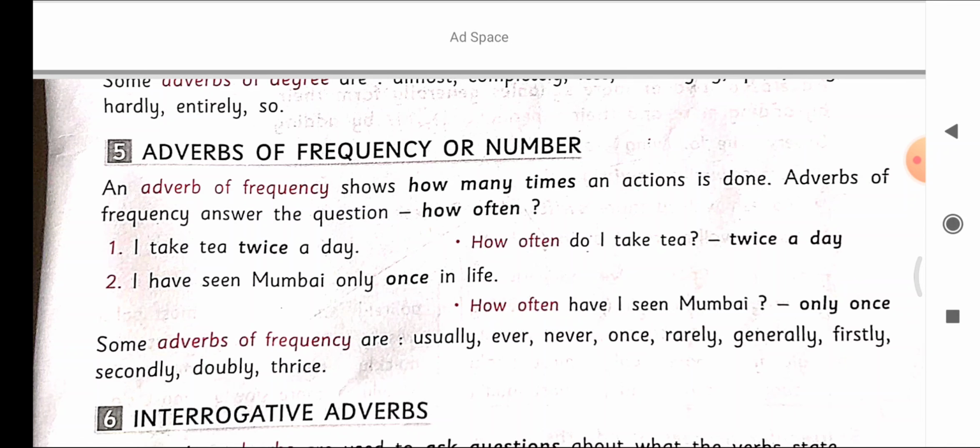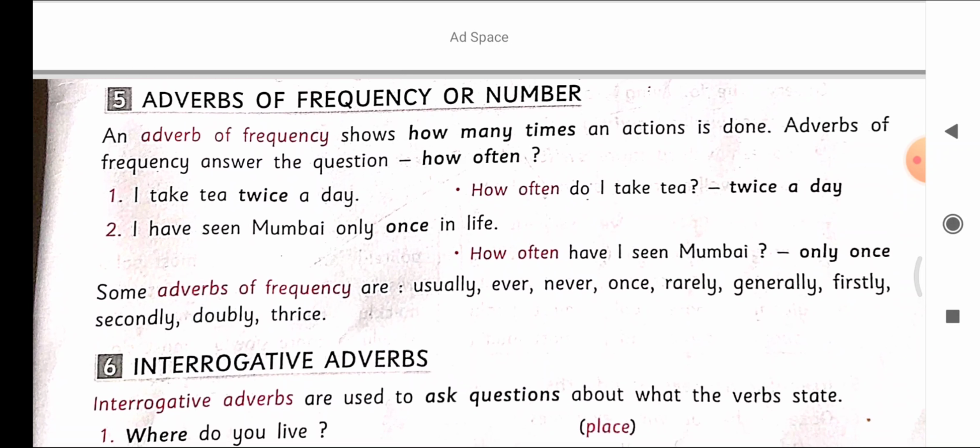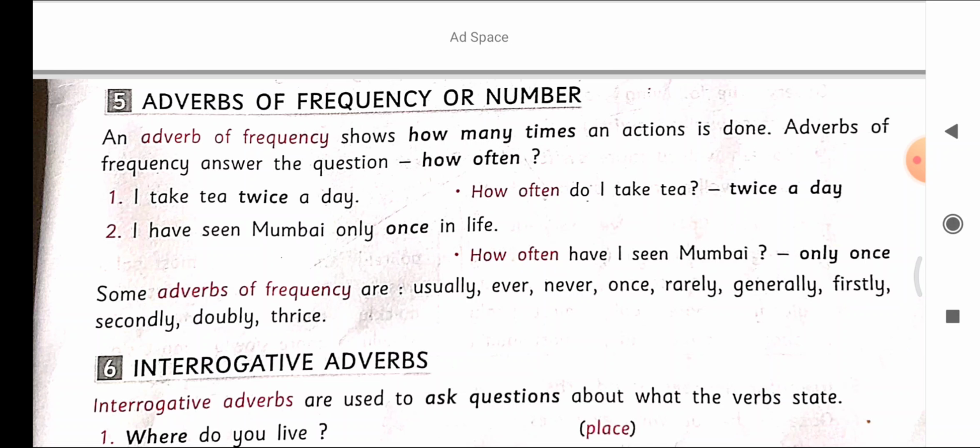Now the fifth one is adverb of frequency or number. An adverb of frequency shows how many times an action is done. Adverbs of frequency answer the question how often. For example, I take tea twice a day. Here, twice a day is the frequency or number of times. How often do I take tea? Twice a day. Second one, I have seen Mumbai only once in life. How many times has he seen Mumbai? Only once in life. So once is the number of times he saw Mumbai.